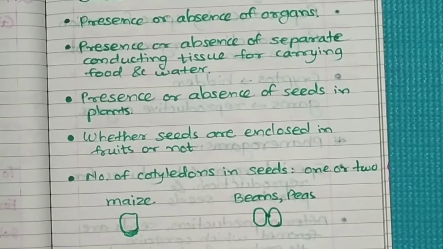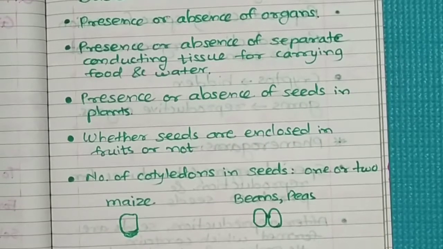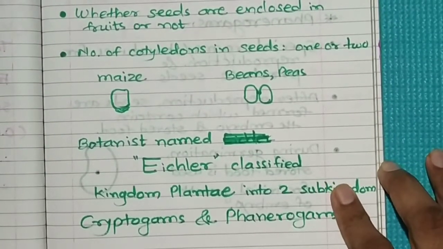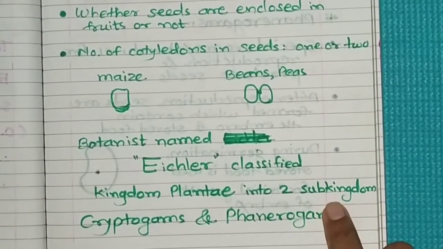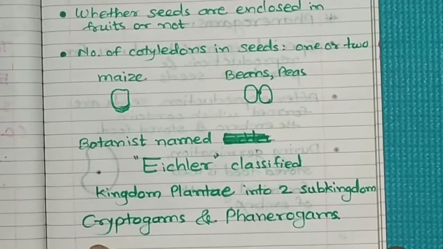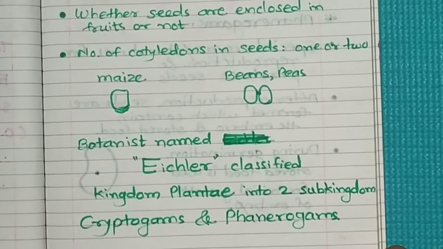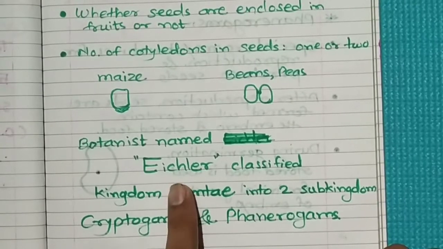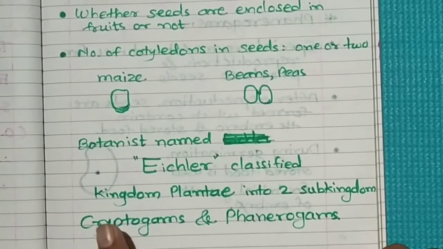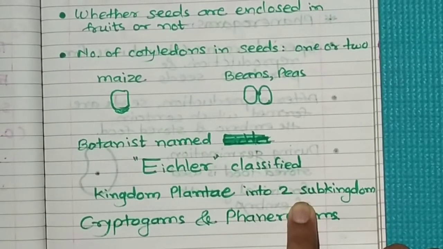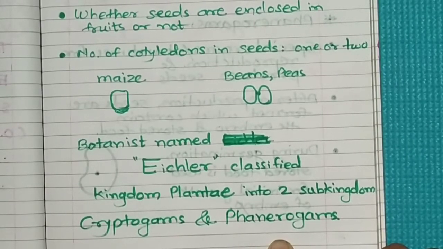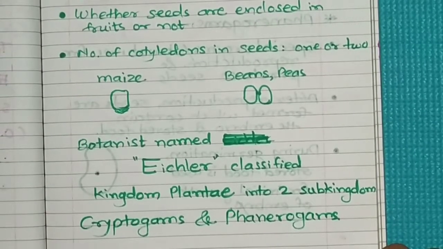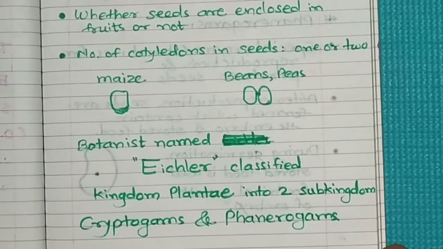Now, who made the classification of plants first? The botanist named Eichler classified the kingdom Plantae into two sub-kingdoms, cryptogams and phanerogams. Eichler was a botanist, a scientist who studies plants. So Eichler first divided kingdom Plantae into two sub-kingdoms, sub-kingdom cryptogams and sub-kingdom phanerogams. Let's study a few important characteristics of these two sub-kingdoms.